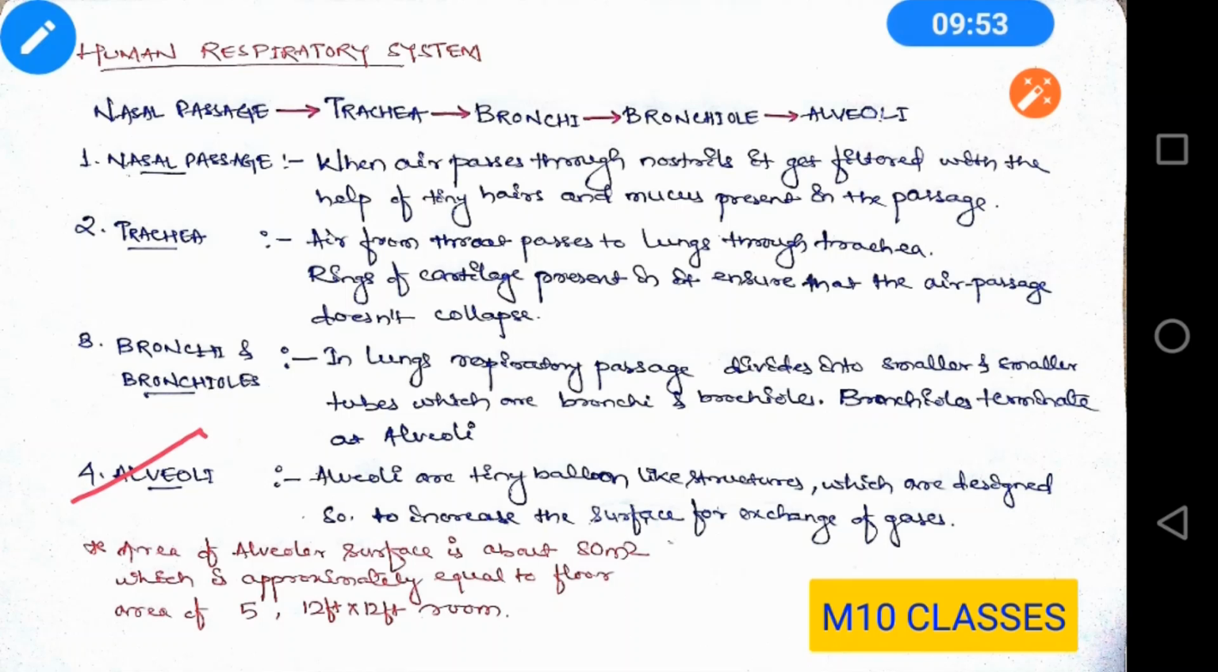Now, these are very tiny structures, but the fact is the amount of alveolar surface that is present inside our lungs will cover approximately 5 rooms having the dimension 12 feet by 12 feet. The area is approximately 80 meters square, which is very large.